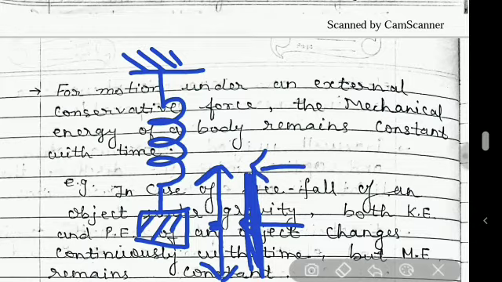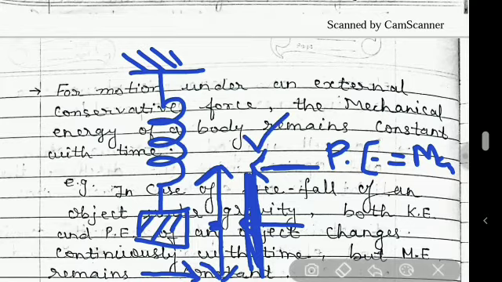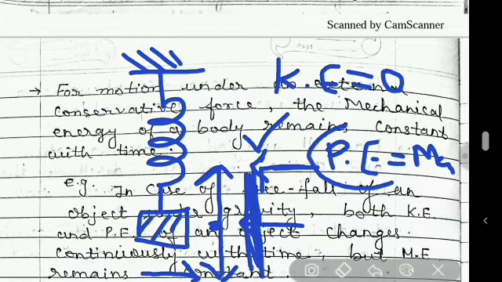When the particle is at its upward position or the lower position, that is the extreme downward position, its potential energy is maximum. But at this position its kinetic energy will be 0. But what happens when the particle moves in the downward direction? Its potential energy goes on decreasing, but the kinetic energy will go on increasing.